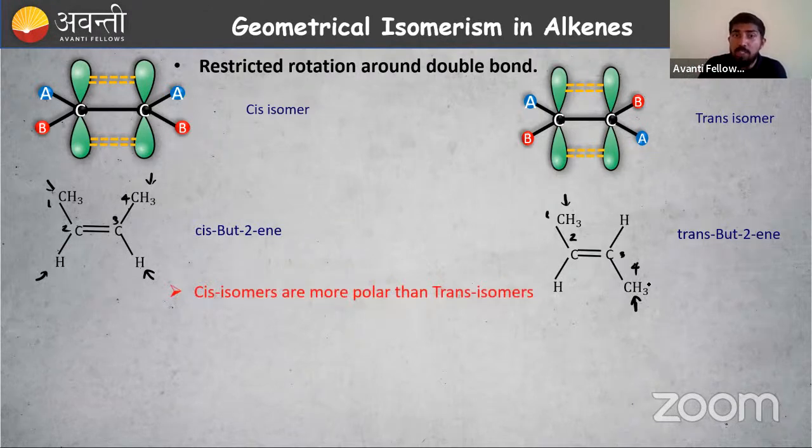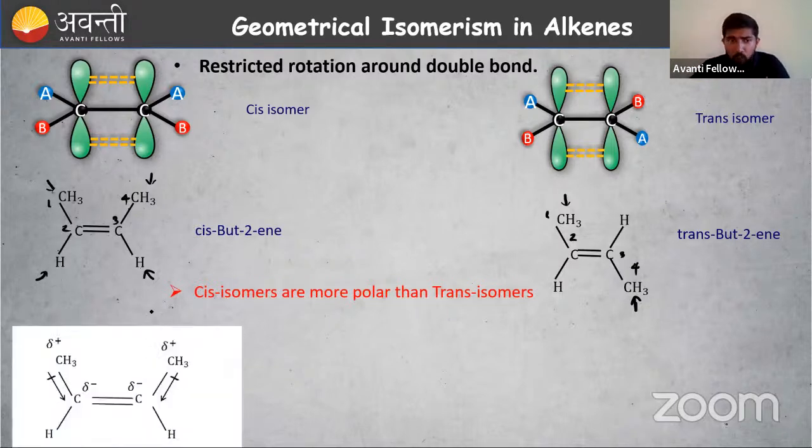Then cis isomers are more polar than trans. Why is it more polar? We have studied this in the chemical bonding chapter. So look here. This is an sp2 hybridized carbon atom, and one CH3 group is attached there. I can say this is delta plus, and this sp2 hybridized carbon is more electronegative, so delta minus.